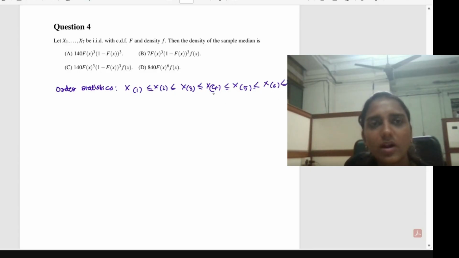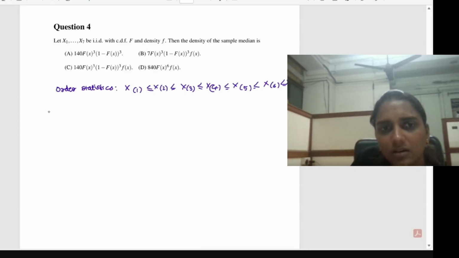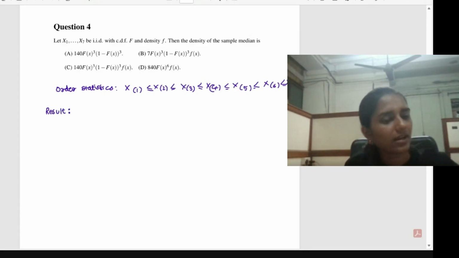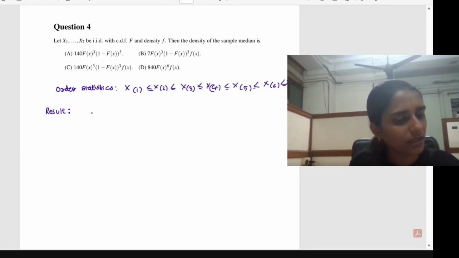Now the question is, what about the distribution of these order statistics? I will give you the result to find the density of the order statistics. There are a lot of results related to order statistics. I can mention a few of them here so that you can apply the other results in other questions as well.